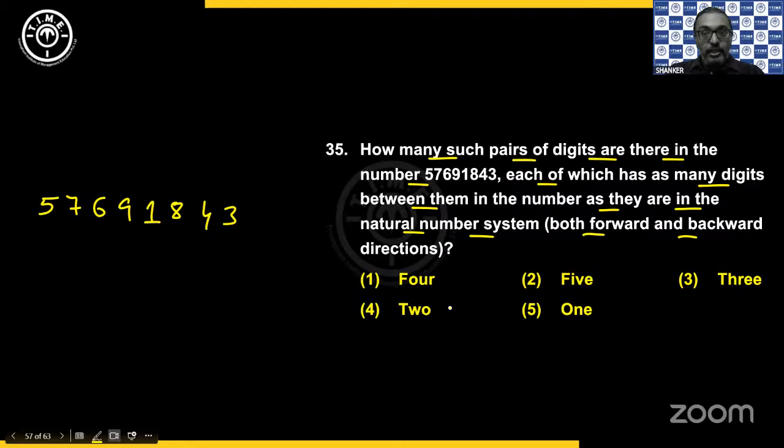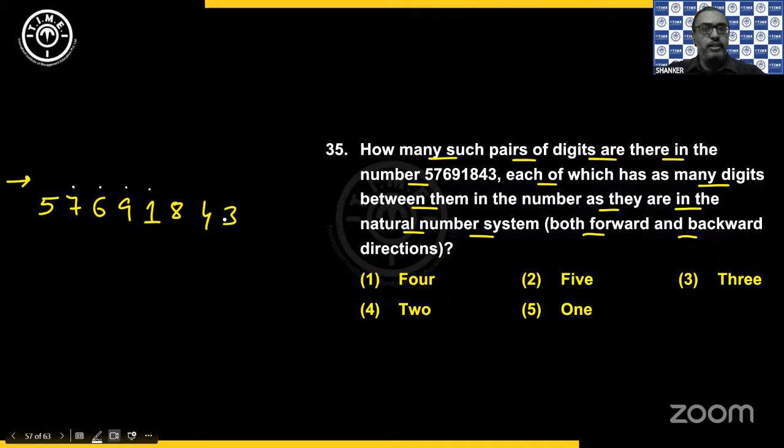Here we need to find pairs that match the same pairs according to the natural numbers. When he says digits, you can only take single digits from 1 to 9. If I start from left to right, from 5, then after 5 come 6, 7, 8, 9. You count the natural numbers directly and see if in those positions I get that same number.